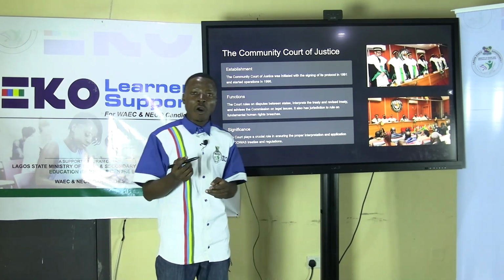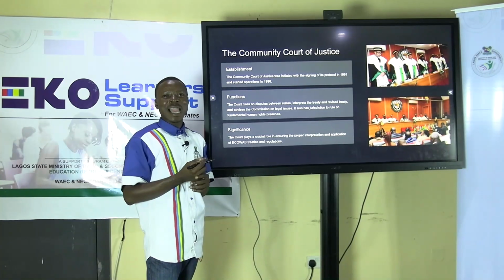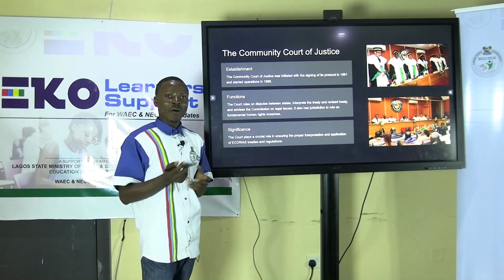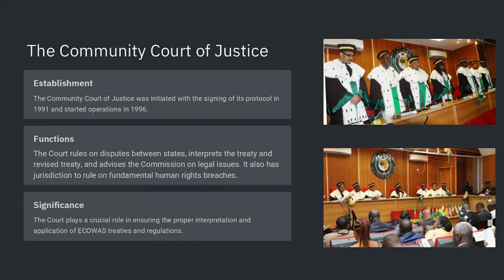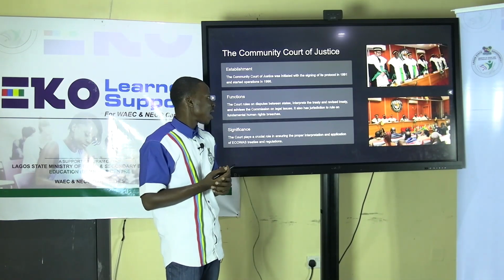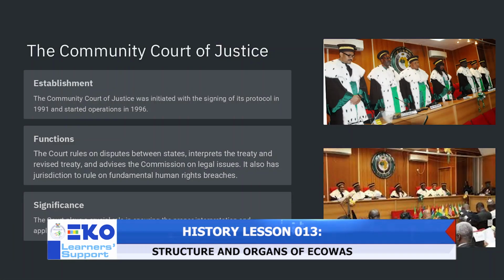That's the first one. They also settle disputes among member states. Also, they revise treaties that are already signed for any error or conflict of law. Then also, they advise the commission on legal issues and serve as the legal advisor to the authority of heads of state and government. And it has also been given the jurisdiction to rule on issues that have to do with fundamental human rights breaches within nation states.